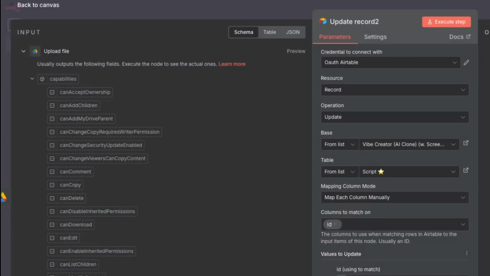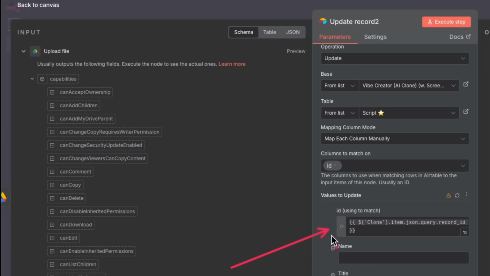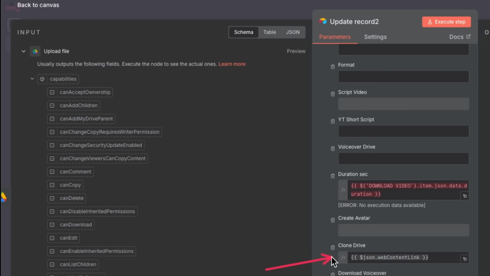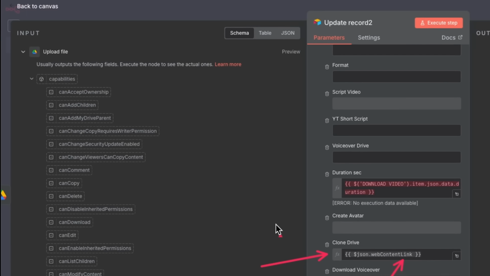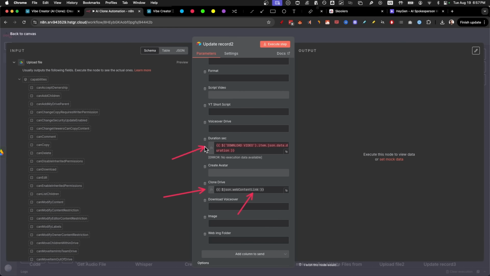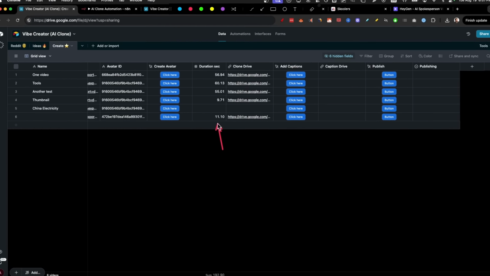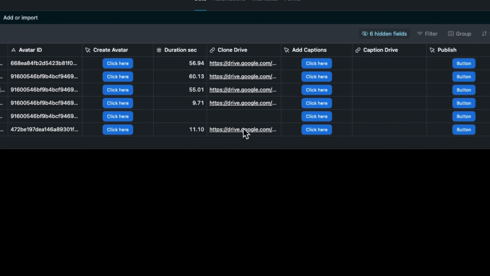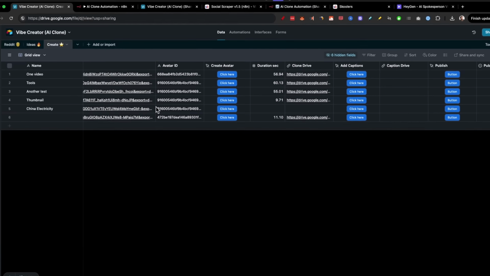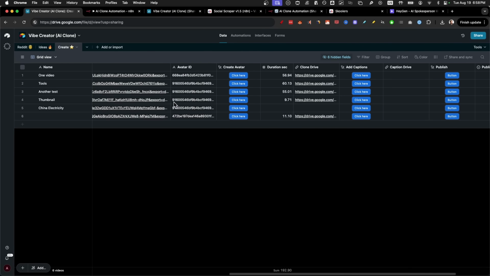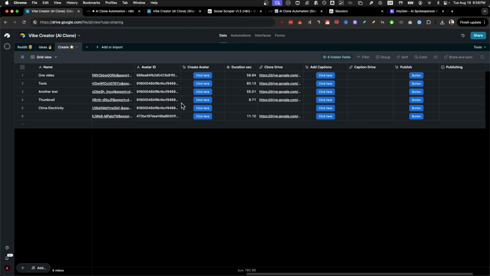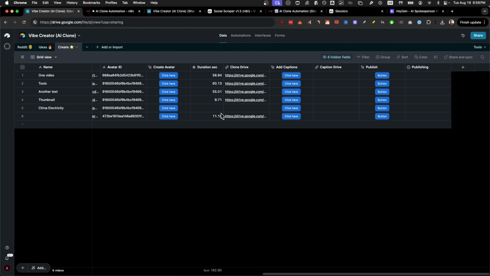Then we update the record with the correct record ID that we have from our webhook that we sent earlier. And then obviously we upload the clone drive that is going to be from Google Drive, making sure we have a web content link. And also we're going to get the duration seconds as well that we get from the HeyGen output, because I like seeing that in the dashboard. After that, it should be updated right here with the duration 11 seconds and the clone drive that you can just click on and download instantly. It's so nice to not have to jump around to each and every single platform, but have all of this in a clickable dashboard so you can create content a lot faster.